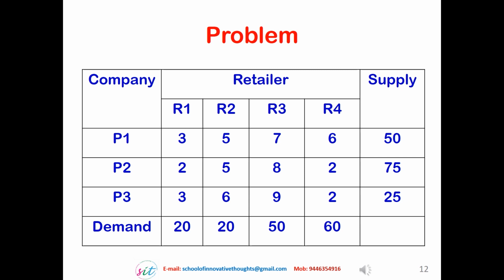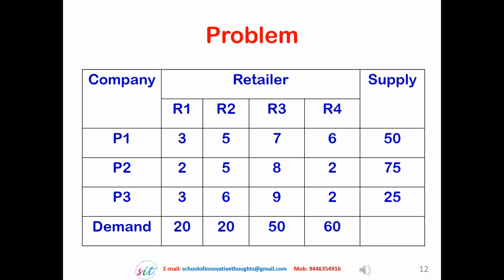So altogether it is 20 plus 20, 40, 40 plus 50, 90, 90 plus 60, 150. So the demand is 150 units, and the availability from P1 is 50, from P2 is 75, and from P3 is 25. So altogether the supply available is 150. The demand is 150 and the supply is also 150.